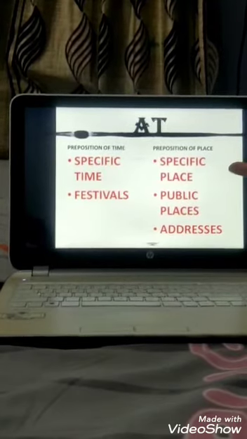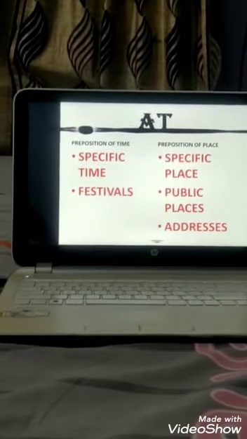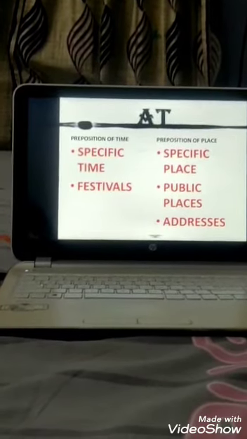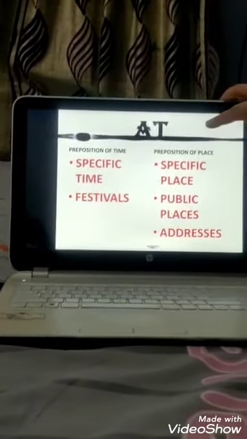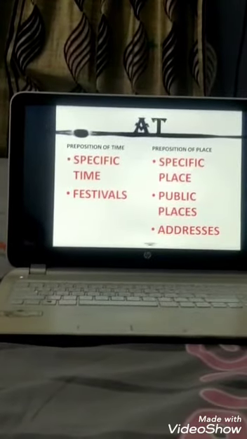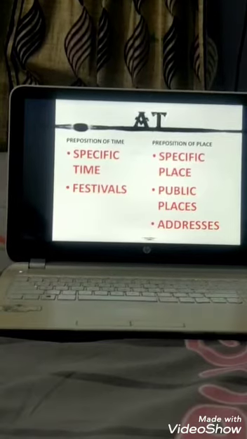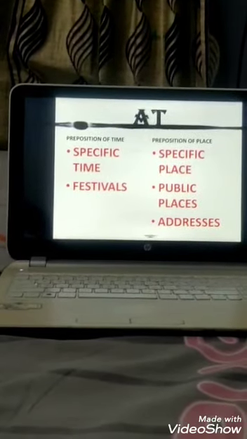How? Specific place. I study at Greenfield Public School. Now I am specifying the place where I am studying, so I have used at. Any public place, I will meet you at cinema hall. Cinema hall is a public place, so I have used the preposition at before it.